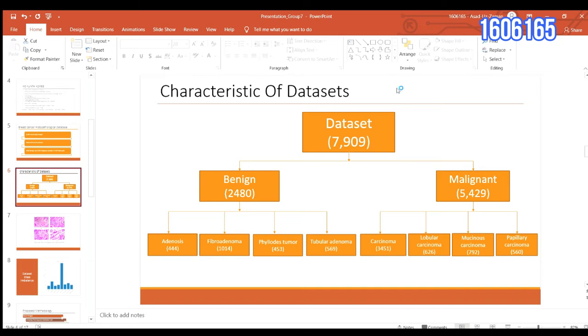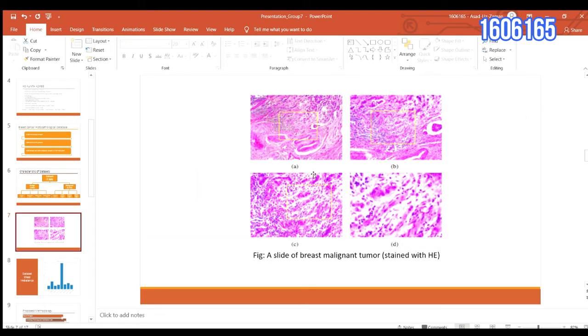Both breast tumors, benign and malignant, can be sorted into different types based on the way the tumoral cells look under the microscope. Various types or subtypes of breast tumors can have different prognosis and treatment implications. And we are seeing that the benign tumor has 4 subtypes, and also the malignant tumor has 4 subtypes. And here we are seeing a slide of a breast malignant tumor.